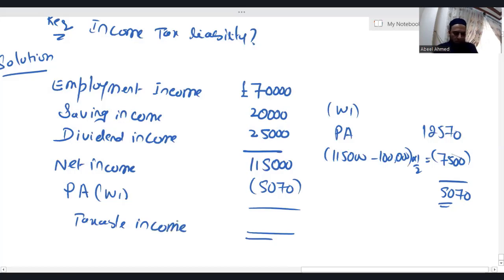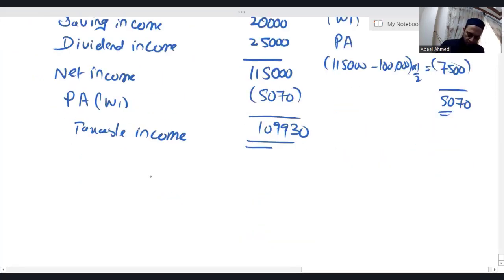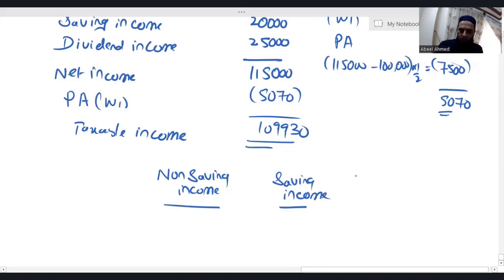One lakh 15,000 minus 5070. The taxable income is 1,09,930. Now let's calculate the tax. Non-saving income. Saving income. Dividend income and total.